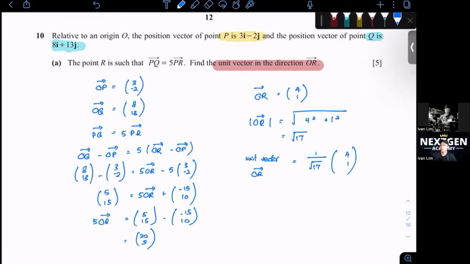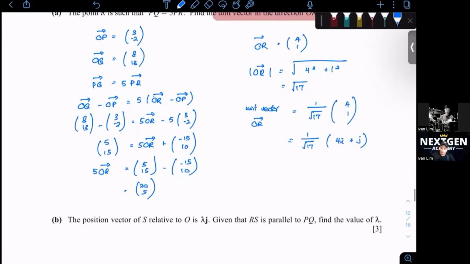You can write it like this, or if you are unsure, you can rewrite it in i and j. But I personally prefer solving the entire equation in column vector because I don't have to keep writing out i and j over and over again. This is one of the small tricks for your IGCSE that your teacher never told you.